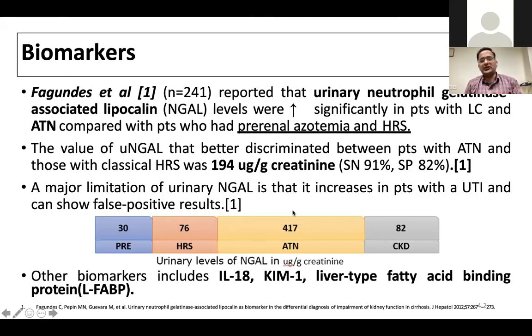More than this would be ATN, and less than 194 would be HRS. Many other biomarkers have been tested, but I'm not going into details. NGAL is easily available in many laboratories, and we do it here regularly, mainly to differentiate HRS from ATN.